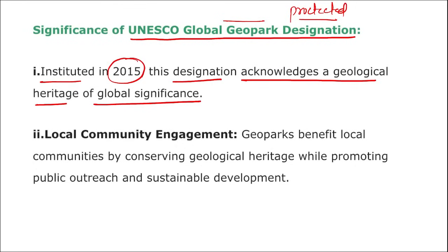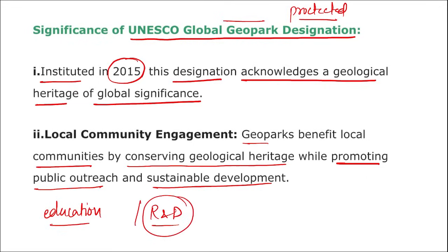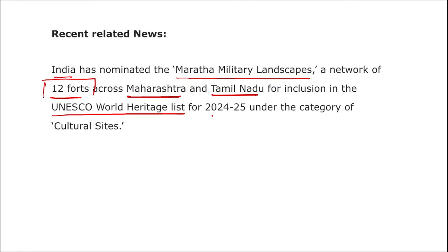Then, apart from this, these geoparks benefit the local communities by conserving geological heritage while promoting public outreach, sustainable development, education about our culture and our history, and they promote research and development in that area. Not just this, friends, remember India has nominated the Maratha Military Landscape, a network of 12 forts across Maharashtra and Tamil Nadu, for inclusion in the UNESCO World Heritage List for 24-25 under the category of cultural sites.